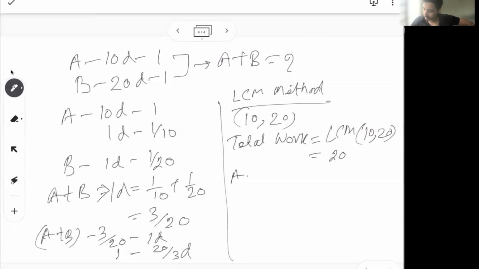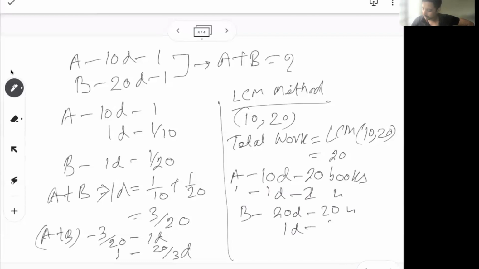So A, basically I'm saying A in 10 days can do, let's say they are reading the books. So A in 10 days can read 20 books. Basically the total work is of 20 units. So A in 1 day can read 2 books. Similarly B in 20 days can read 20 books. So B in 1 day can read 1 book. So now A plus B in 1 day can read 2 plus 1, 3 books.